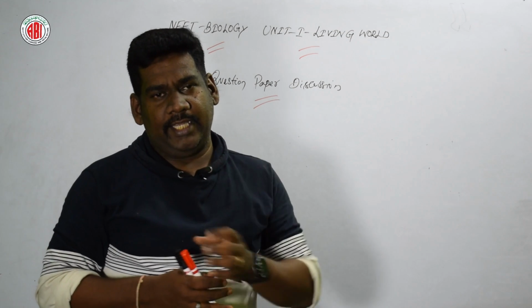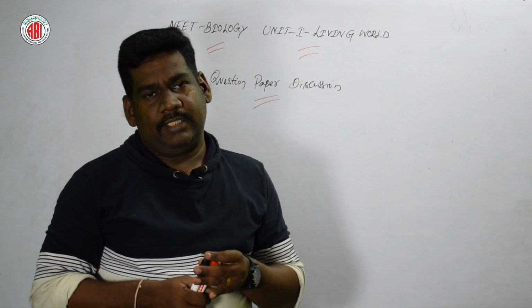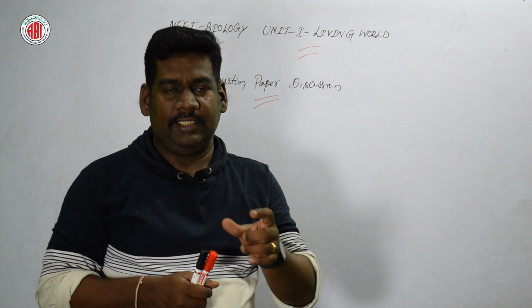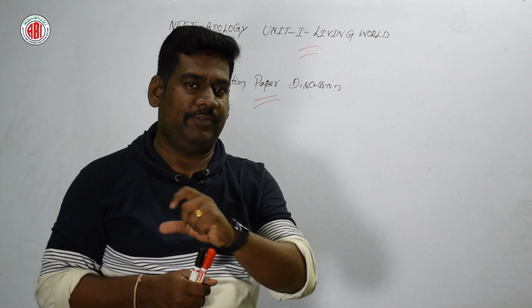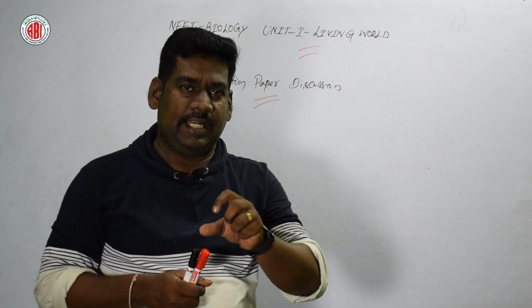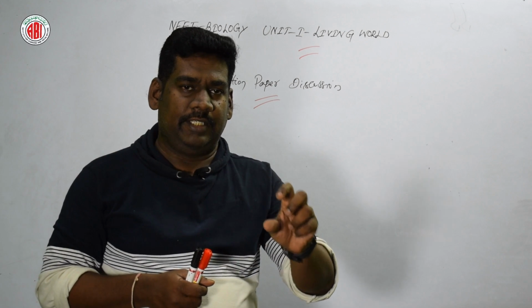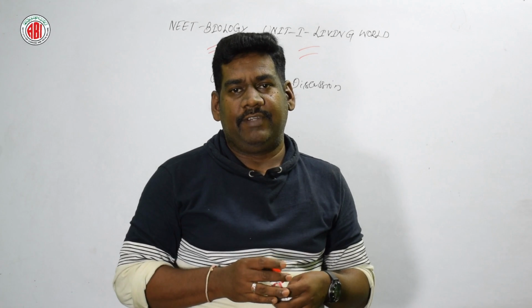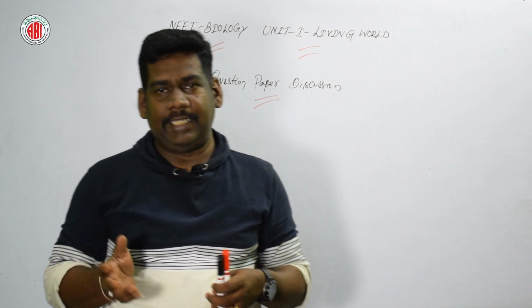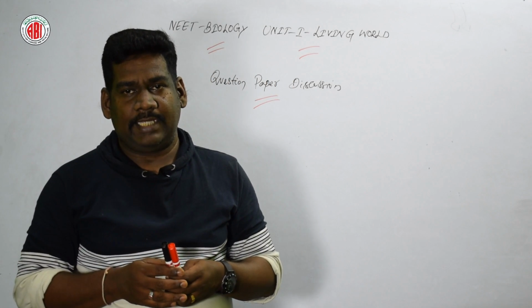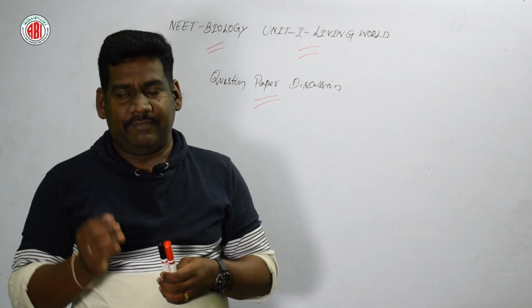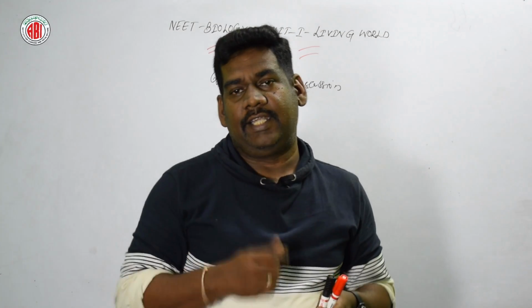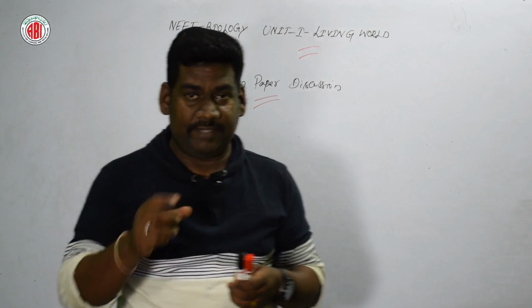So option A, Apis indica, if you see, all letters are written in capital form, in genus and species, so which is not the correct answer. Then when we compare B, Trypanosoma gambiensis, here also it is not written in italic font, it is written straight forward.